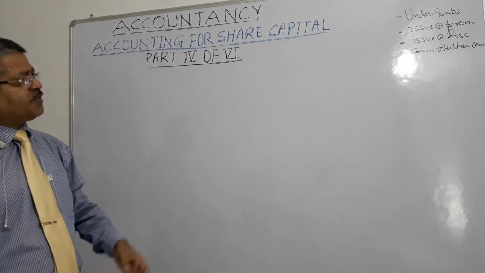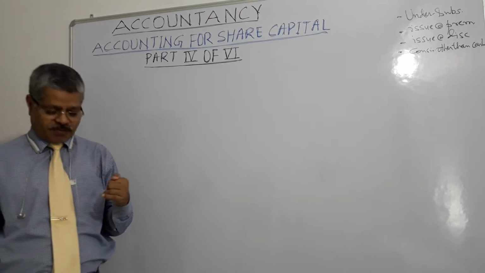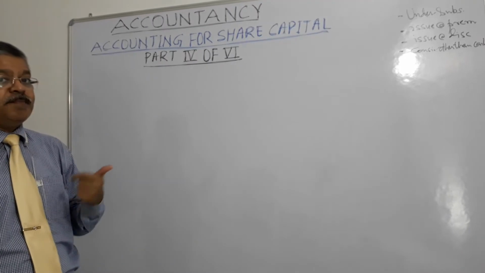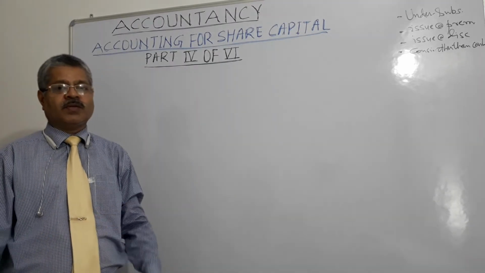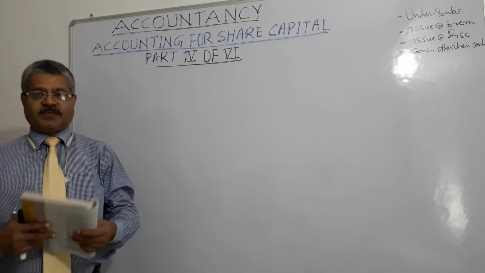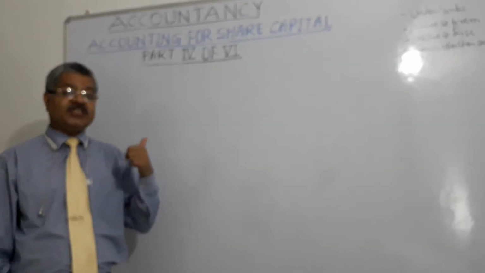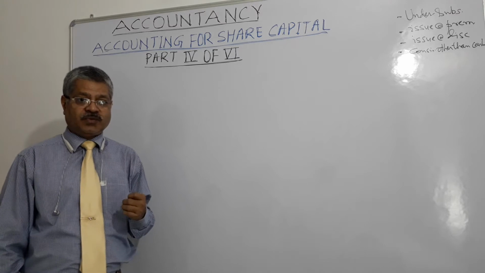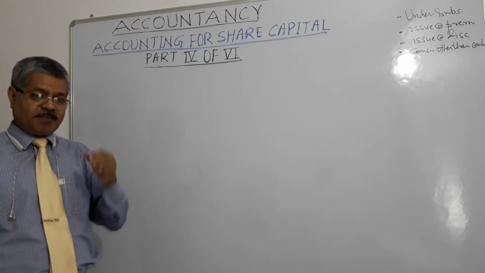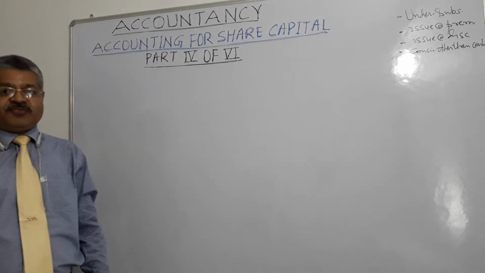Next we go to issue of shares at premium. If a 100 rupees share is issued at 105 rupees, it is said that it is issued at 5 rupees premium or 5% premium, right? So in the case of issue at premium, what happens? Issue of shares at premium is in respect of financially strong and well managed companies which command very good reputation in the market. They can issue shares at premium, right? Because they are financially strong and they are well managed.